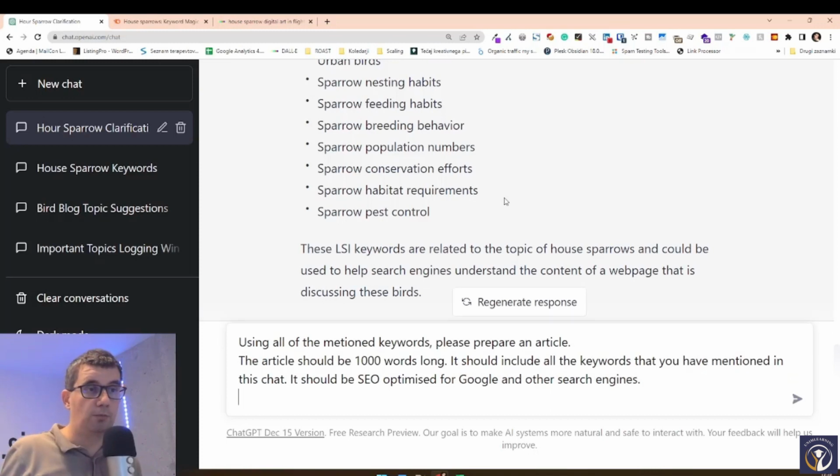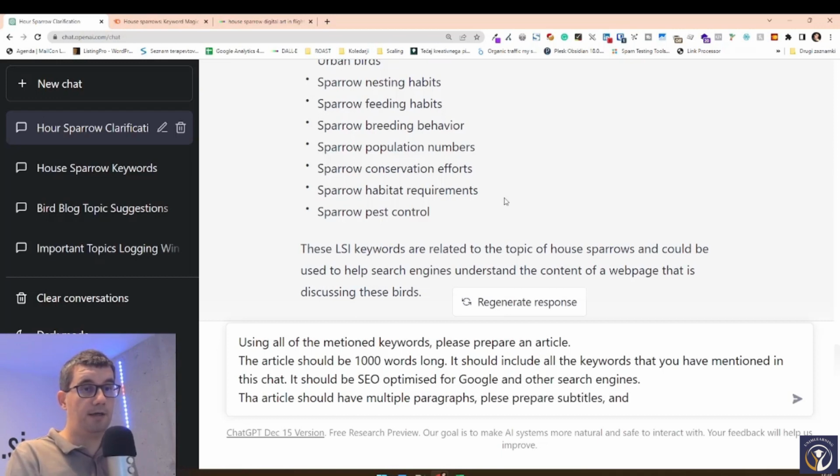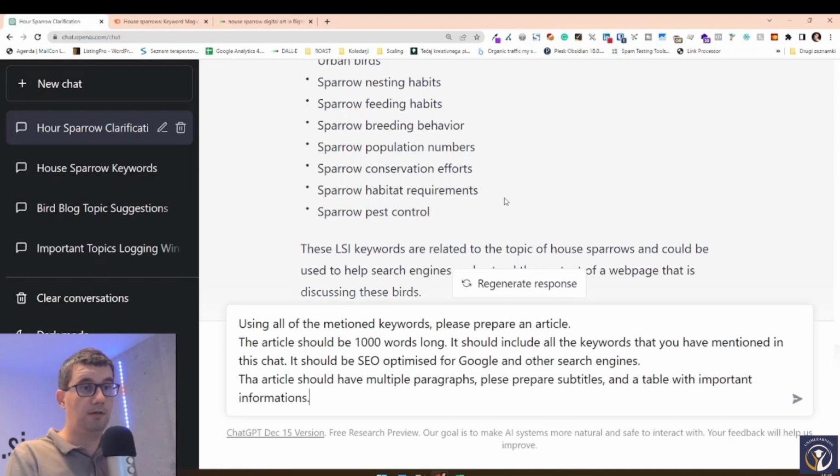There are, of course, other things that we can also tell ChatGPT to do. The article should have multiple paragraphs. Please prepare subtitles and a table with important information.